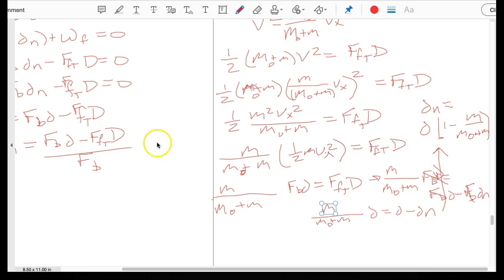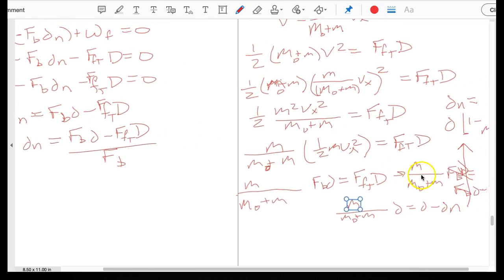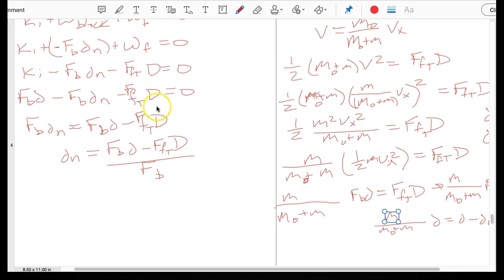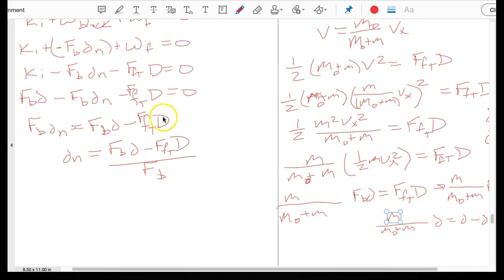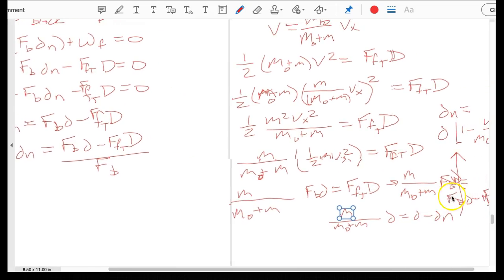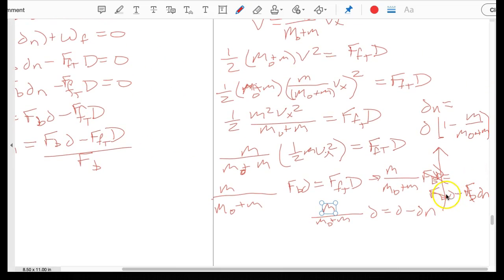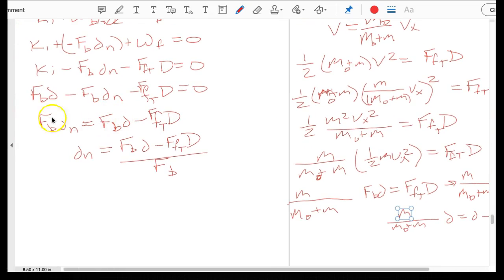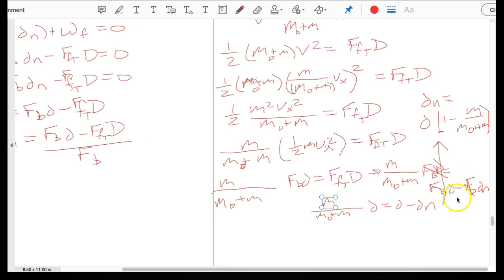I want to add one more thing here while I'm at it, since I'm already at 19 minutes. Remember we were trying to substitute in here, and I was coming over here and using this. Notice that F_t d is actually equal to F_B d minus F_B times d_N. And that's why I made that little boo-boo that we had to erase. So you'll see how that fits in a little better, because this is equal to this guy minus this one. We had to take the negative all the way through and then add this to the other side. So hopefully that makes a little bit more sense.